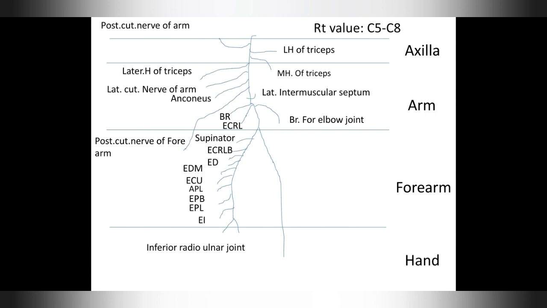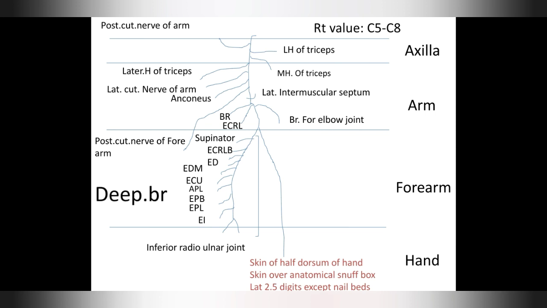Now the superficial branch supplies skin of half of hand and skin over anatomical snuff box and lateral 2.5 digits except nail beds. From supinator to inferior radioulnar wrist joint, it is a branch called deep branch. Rest all is known as superficial branch of radial nerve.